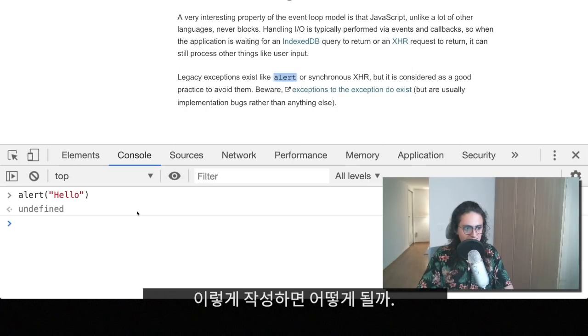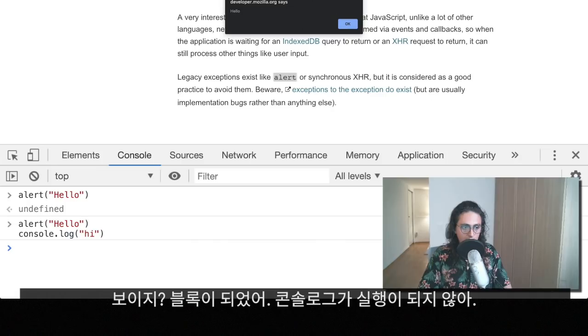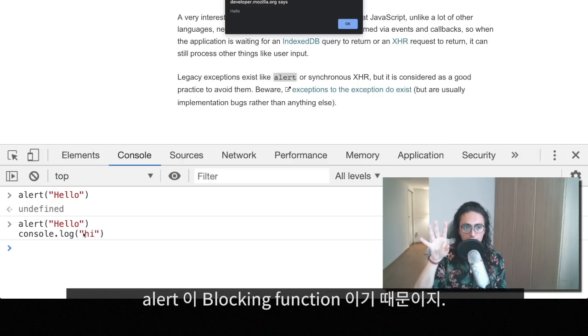Now, what happens if I do something like alert hello, and immediately after, I do console log hi. As you can see, JavaScript is blocked right now. Console log hasn't been executed. This is because alert, for example, is a blocking function, all right?